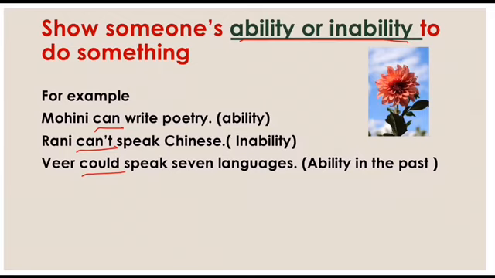Fine. So like Mohini can write poetry, it's her ability. Rani cannot speak Chinese, inability. Veer could speak 7 languages, ability in the past. If you are talking about the past, then you will use could or couldn't, otherwise can or cannot.